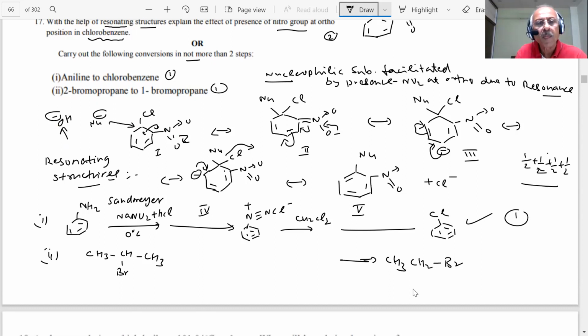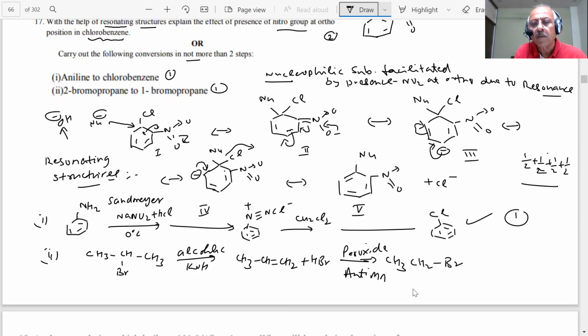We can first add alcoholic KOH. What happens? Dehydrohalogenation, giving CH3-CH=CH2. Then we can add HBr and peroxide. What is this? Anti-Markovnikov addition.